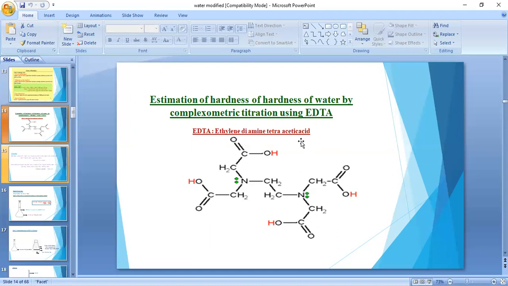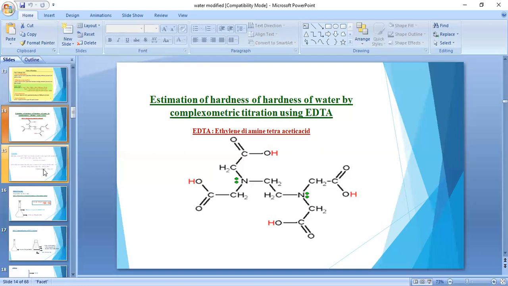Here we are using EDTA as a reagent in complexometric titration. EDTA means ethylene diamine tetraacetic acid. Why do we choose EDTA? It forms stable complexes with different metal ions at pH 9 to 10. What are the advantages? It is consumed in less quantity and it gives accurate results. So that's why we are choosing EDTA.